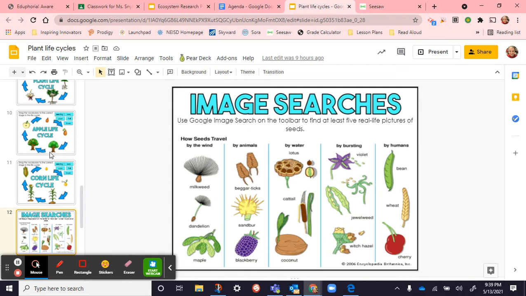And then today, on Thursday, we looked at these different seeds. We used Google Images, and we typed in a search looking for different types of seeds. This is all about how they travel.